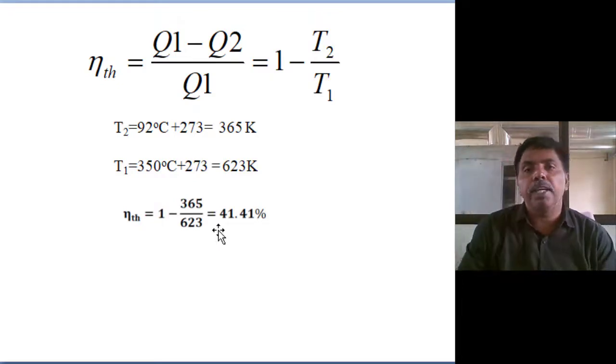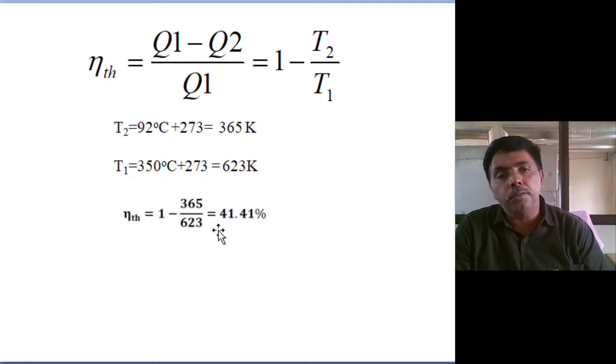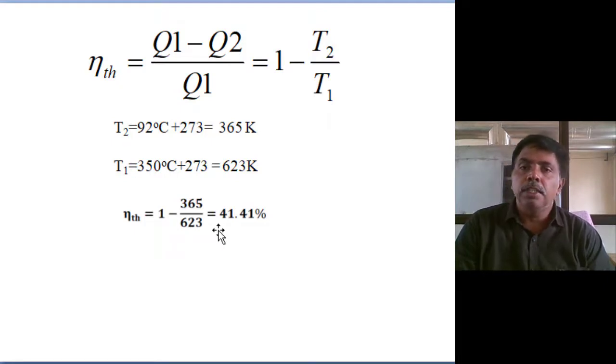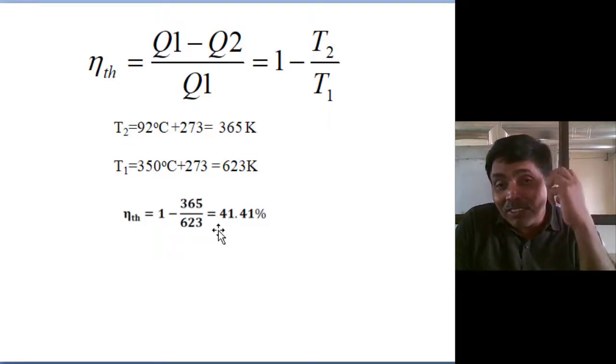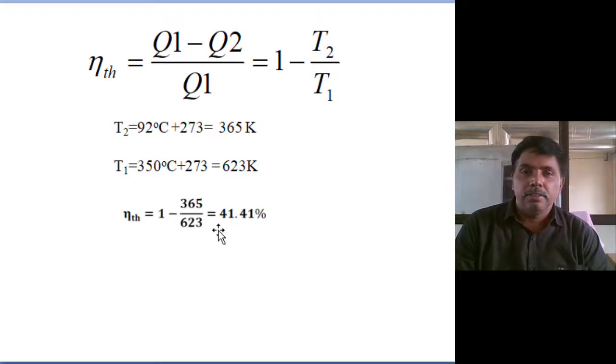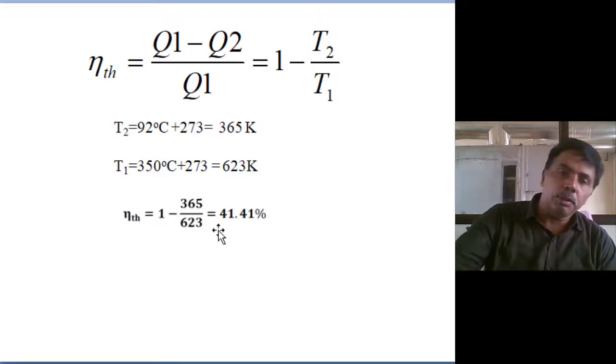The maximum efficiency you can achieve is 41%, not 100%. At the start of the lecture I mentioned 100% efficiency is practically not possible in thermodynamics. Why? Because we are converting low grade energy to high grade energy. That is the main reason.